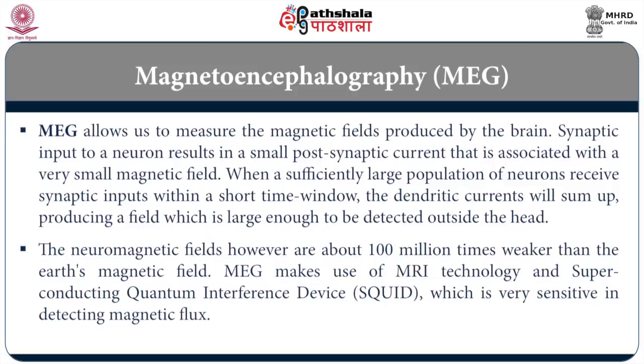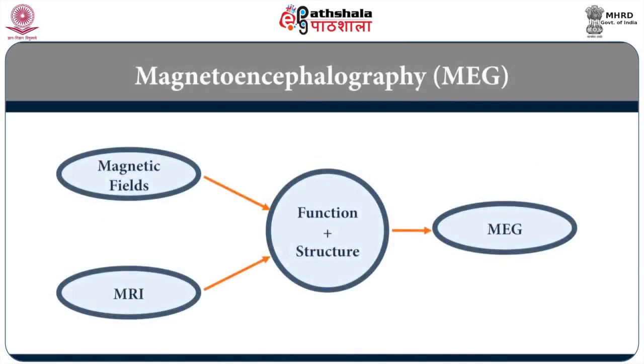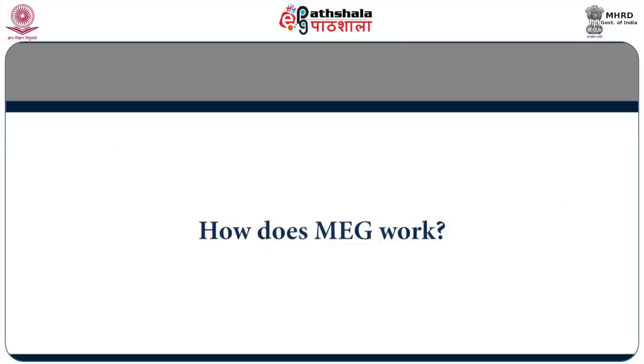So, using SQUID and MRI together, MEG monitors the magnetic signals in the brain when you are engaged in different activities. Look at the figure, you have MEG on the rightmost side. MEG is able to give us information about function and structure of the brain by making use of the MRI machine and generating magnetic fields. So, magnetic fields and MRI together help monitor both structural and functional information. MEG can provide both. So, how does MEG work?